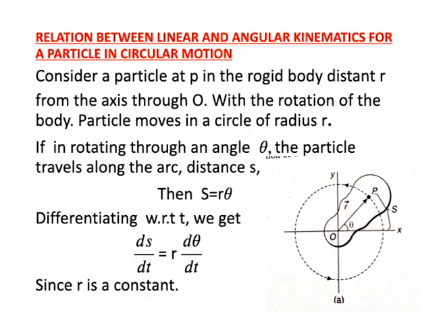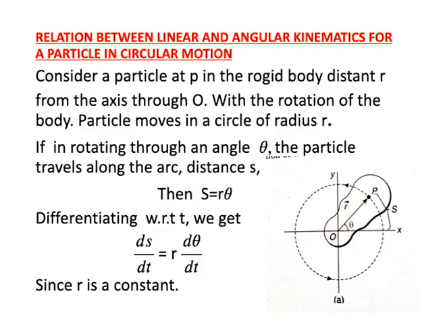So here the angular displacement gives s is equal to r into theta, that is theta is equal to s by r. Now s is equal to r into theta, and differentiating with respect to t, ds by dt is equal to r into d theta by dt. r is constant, since the distance OP is equal to r.